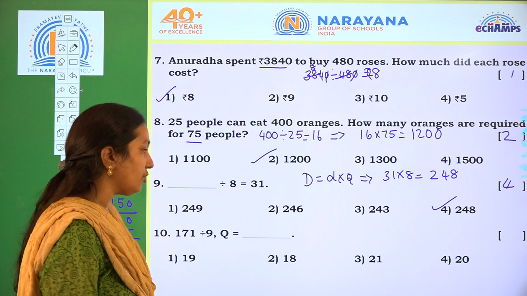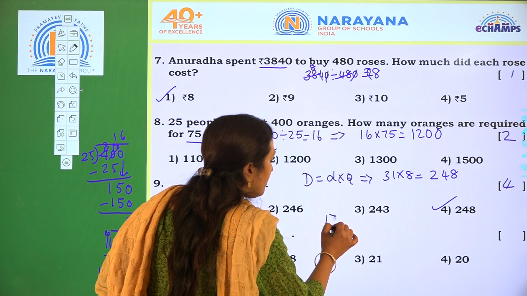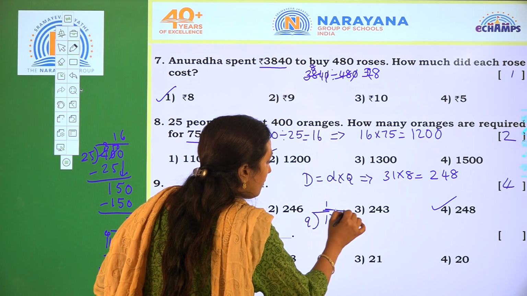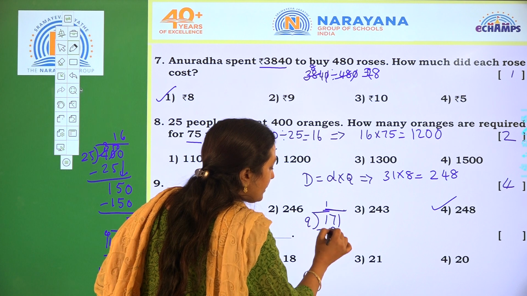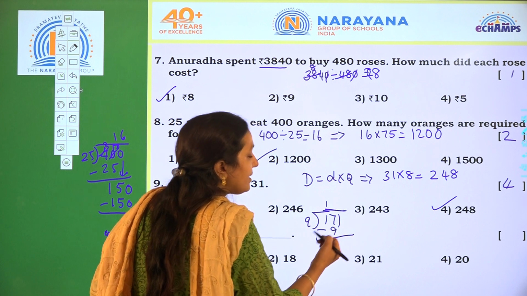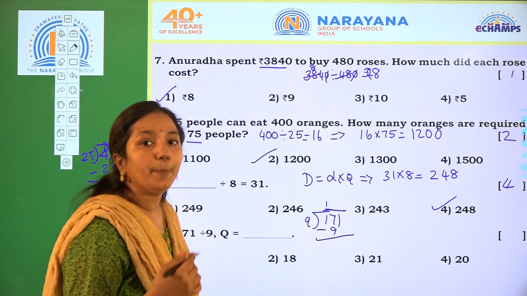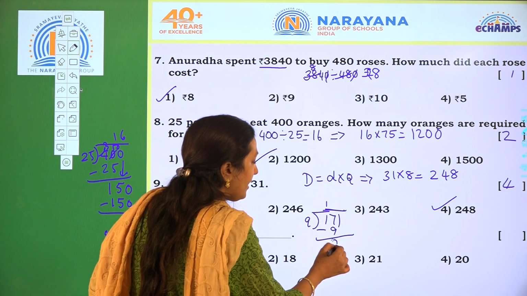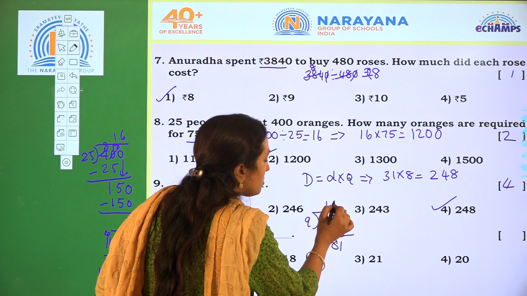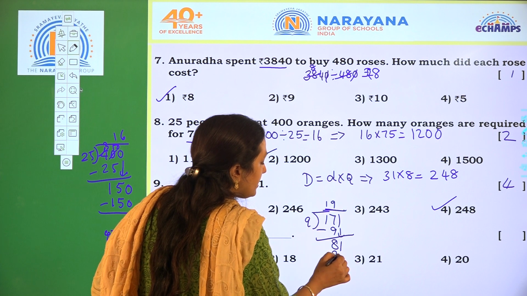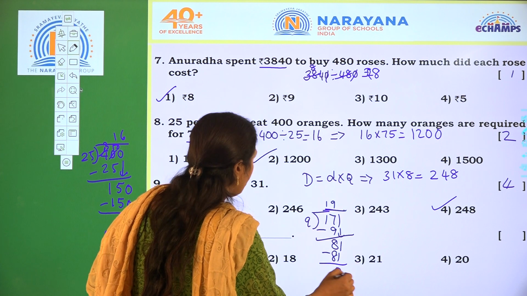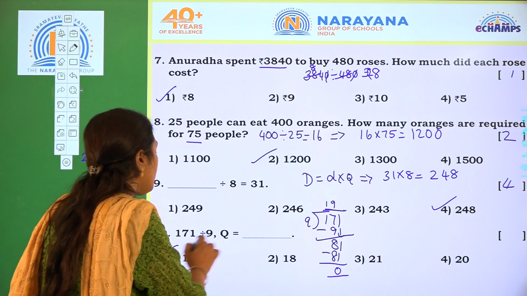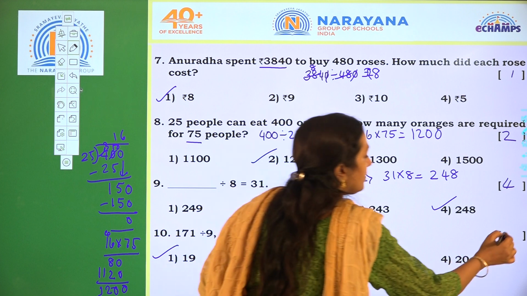Next one, 171 is divided by 9. We have to find the quotient. I am taking 1 time 9, subtract. 7 minus 8 we cannot, so we have to regroup. 7 will become 17. 17 minus 9 is 8. Now bring down 1. So it comes 9 times 81. So what is the quotient, children? 19. Which is the required option? Option 1. The required option is 1.